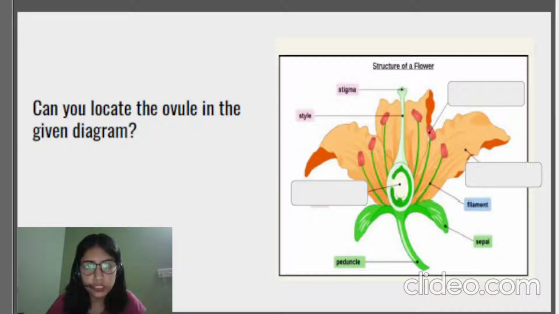Yes, so this part of the flower is called the ovule. Here the seed will be formed after the fertilization of the male and the female nuclei. So we will be moving forward from here. The other parts that are missing: this one is the anther and this one is the petal.